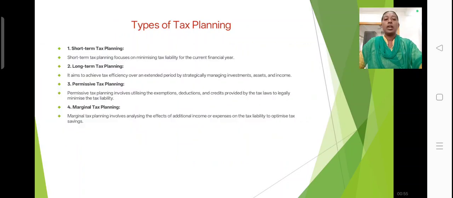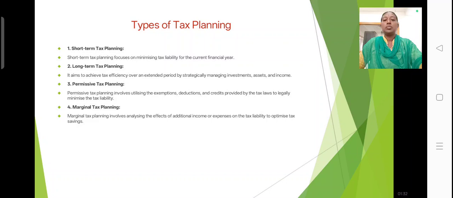Types of tax planning. There are four types of tax planning. First one, short-term planning. What is short-term tax planning? It focuses on minimizing the tax liabilities for the current financial year. Long-term tax planning aims to achieve tax efficiency over an extended period by strategically managing investment assets and income. That is called long-term tax planning.